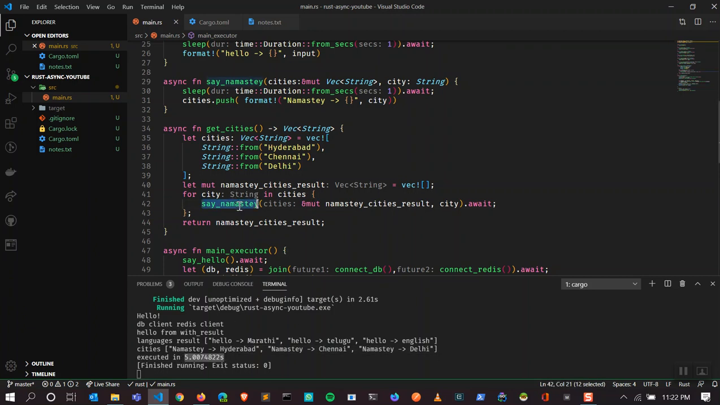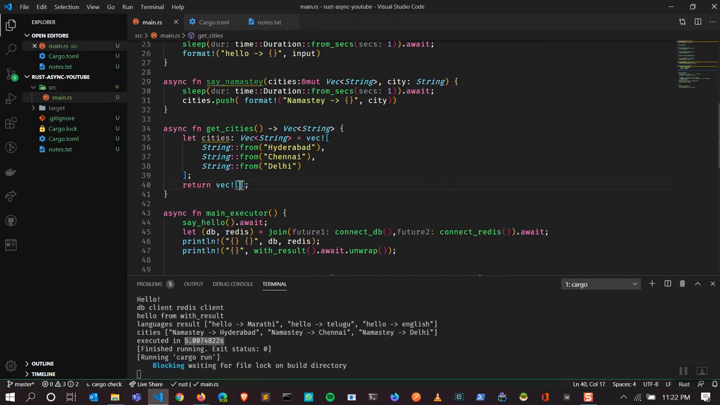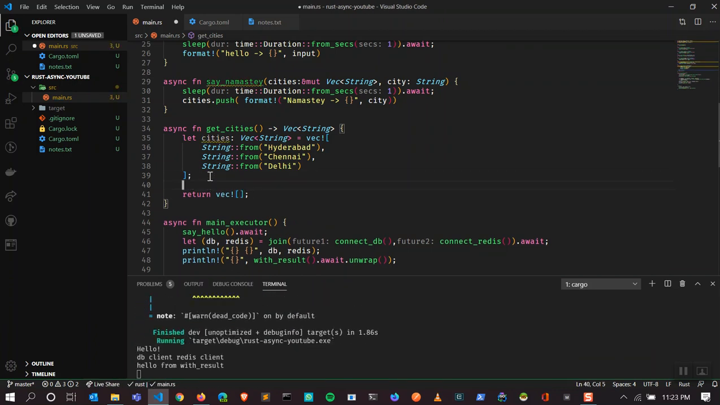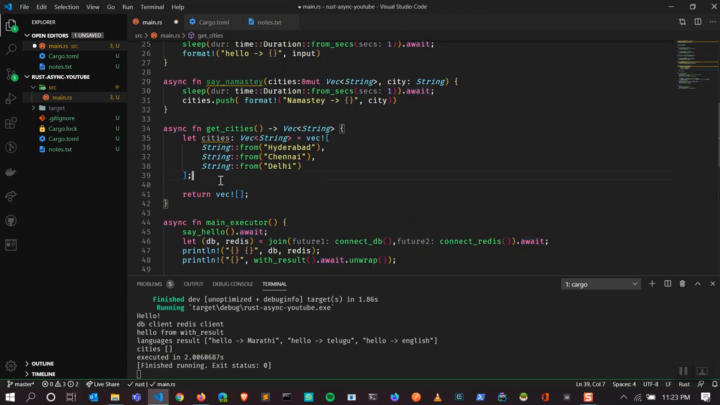Because we are not running them concurrently. We are still running sequentially, right? So how to make this concurrent? We have made these two functions async, but we are still running this synchronously. To do that, let's rewrite this also. I'm going to write a vector to satisfy the compiler. What we did earlier, we're going to do the same thing. We have the iterator, into_iter, then join_all, then we return the result, right? So let's do the same thing.